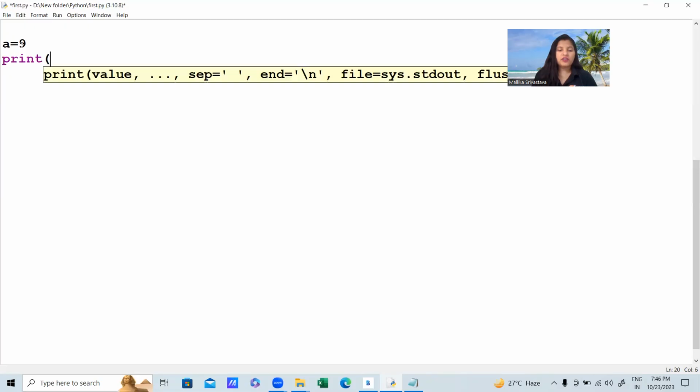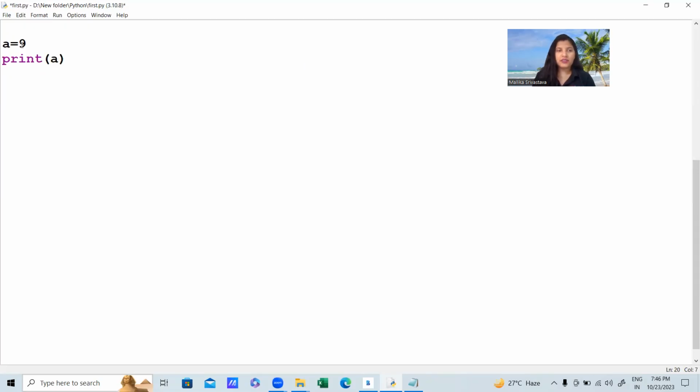So I'm using print here to print the value of A. Let me define it like this: A, space, colon, and space. All these things I'm writing in inverted commas, so it looks exactly the same in the output screen. And then comma a, that means after a separator, a single space, we get the value of a. Let me show you how it looks.